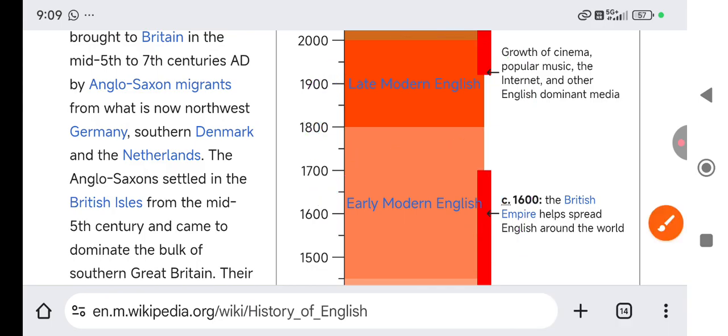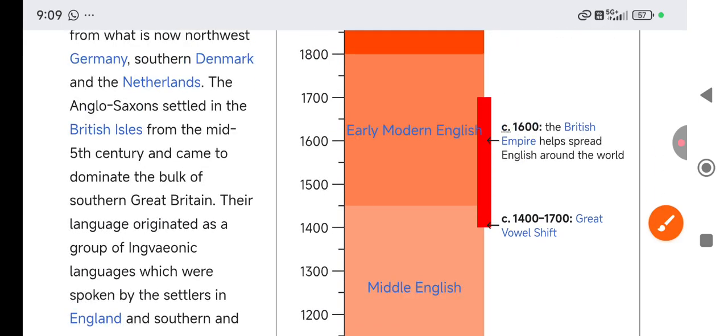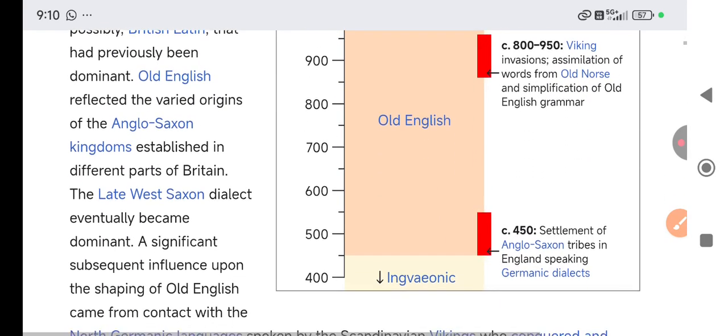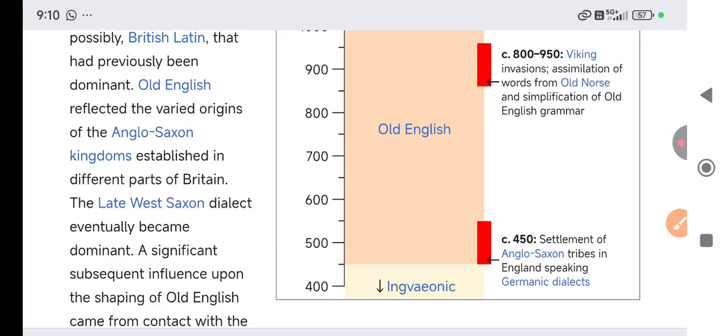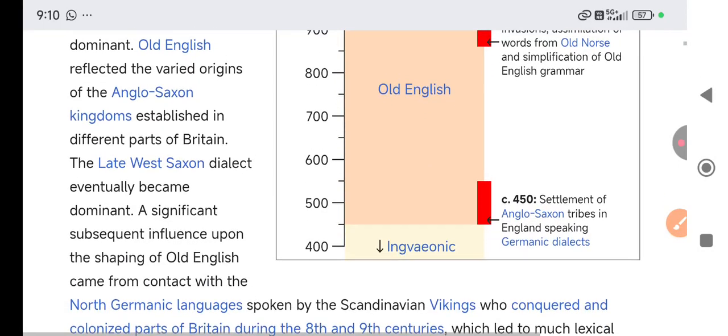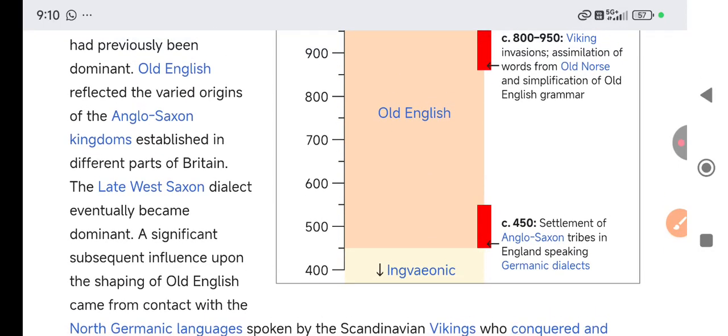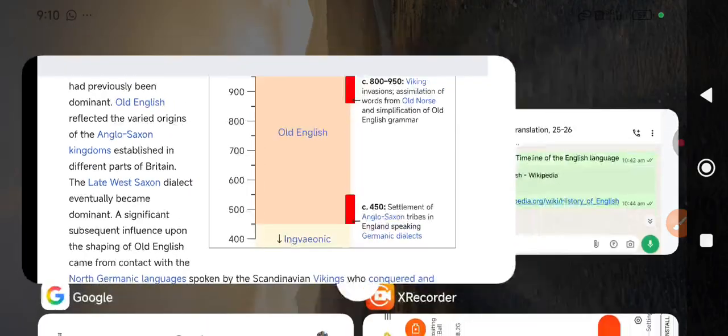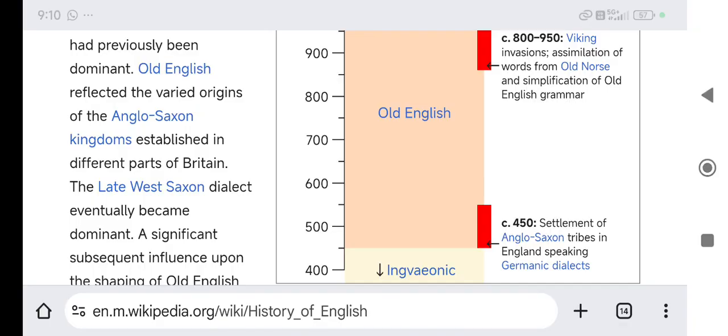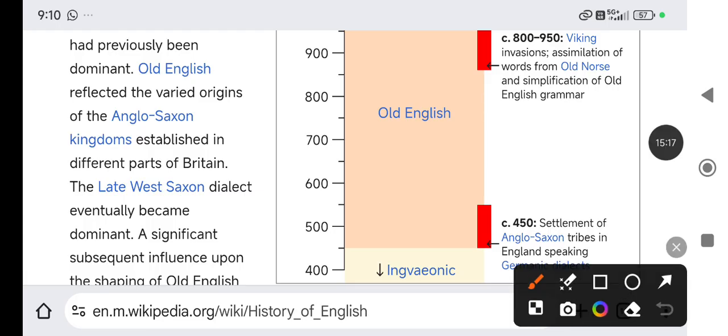So the development of the English language is divided into three phases. First, the old phase, Old English, was in the 5th century, or year-wise it was circa, C for circa. Circa is approximate.